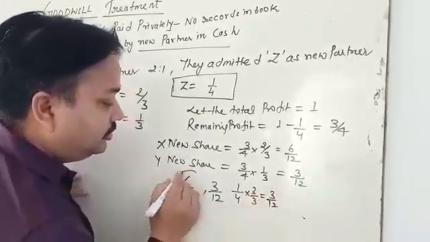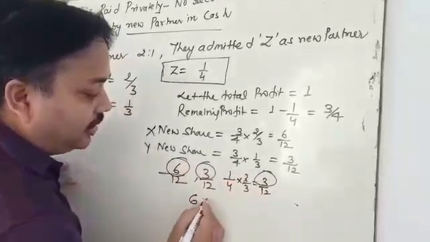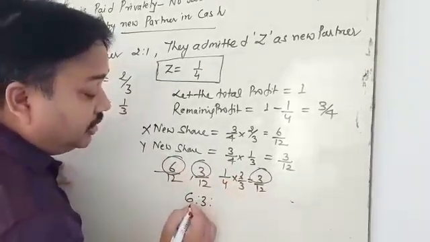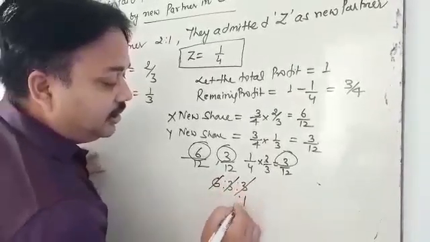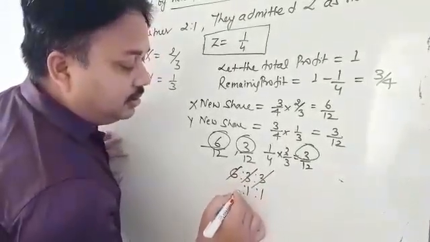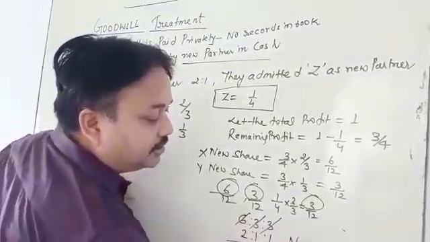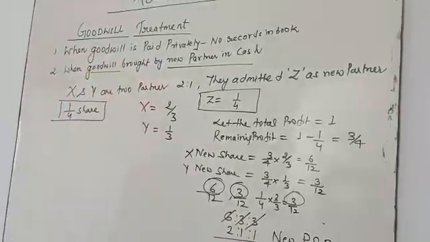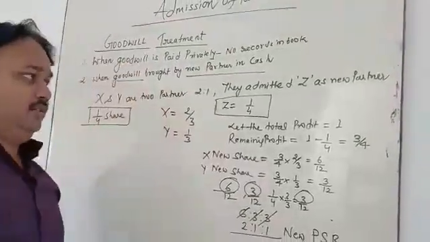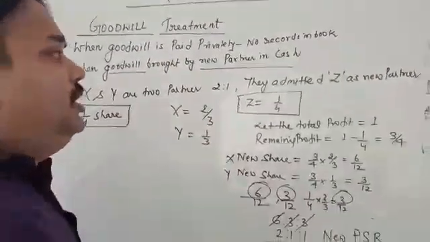So what do you observe? X is 6, Y is 3, Z is 3. When you divide by 3, you get 2, 1 and 1. This is called the new profit sharing ratio. My dear student, the profit sharing ratio is going to be changed. So why is goodwill brought by Z?